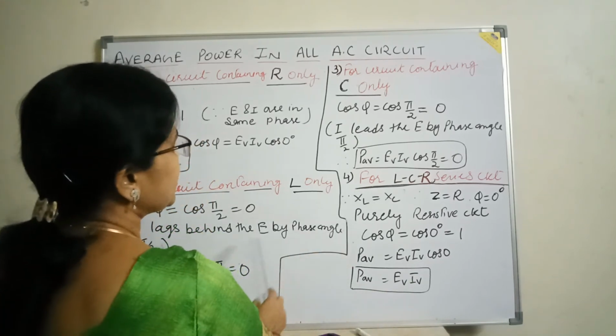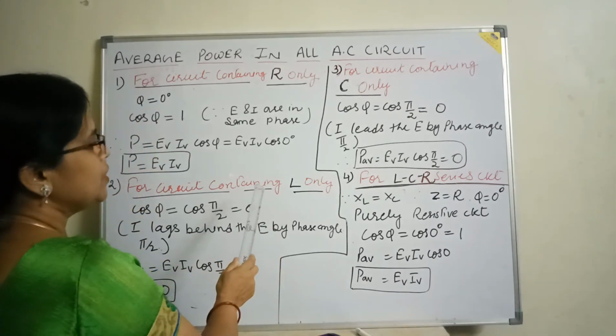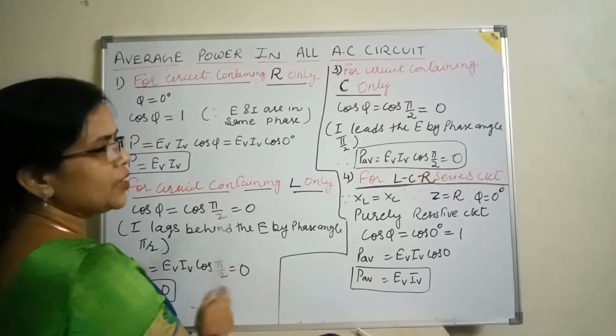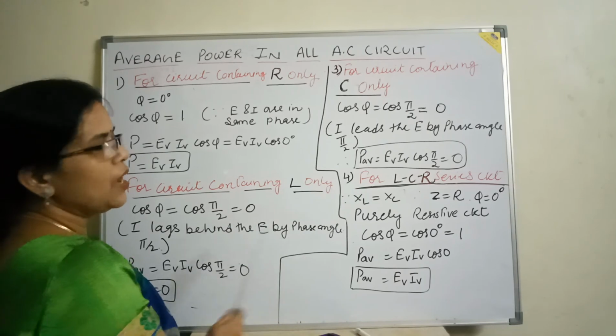So these are the expressions of the average power dissipated in the AC circuit for the different combinations of the elements.